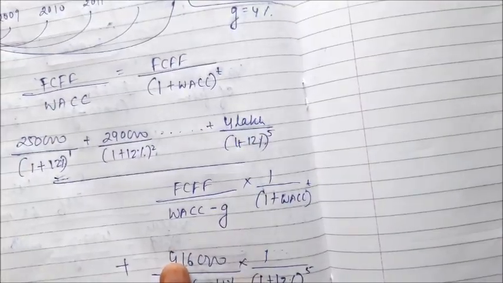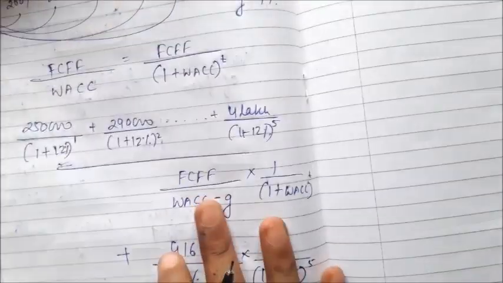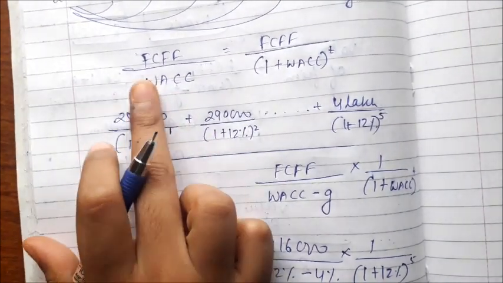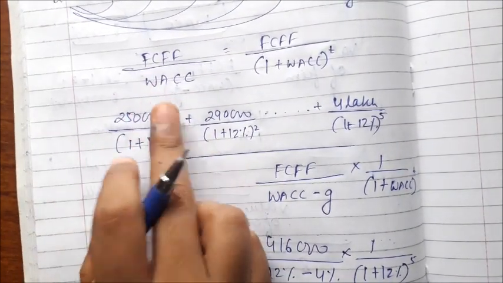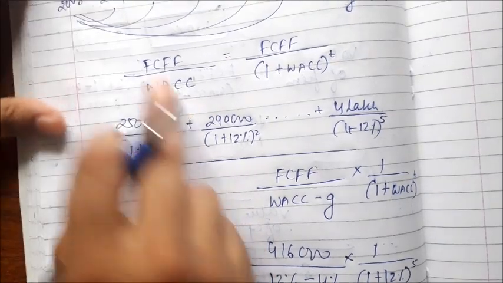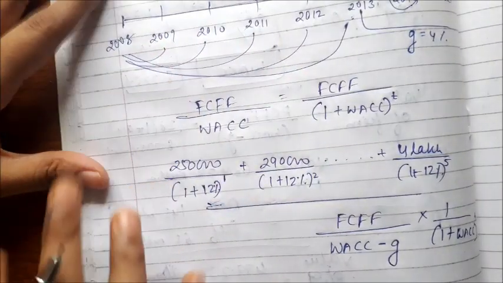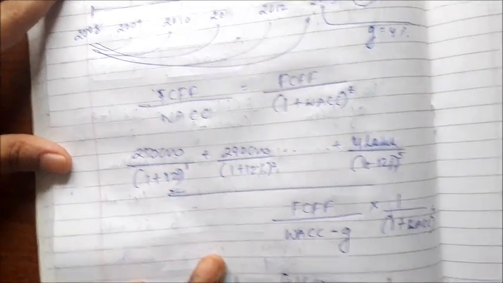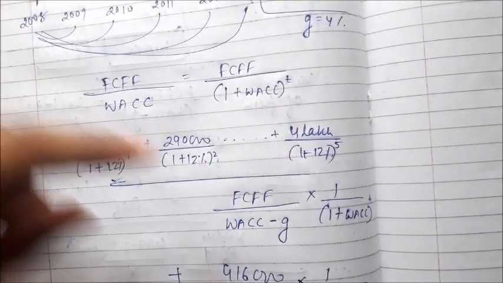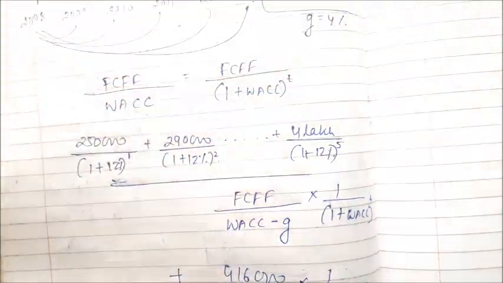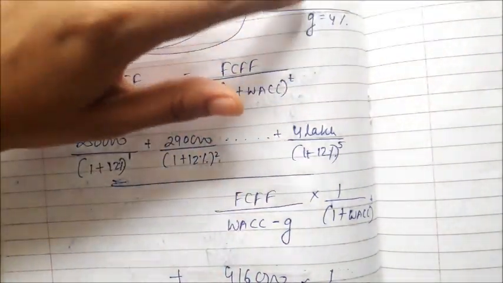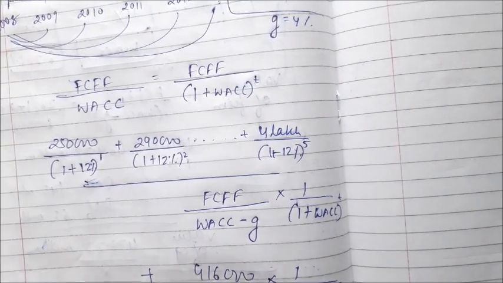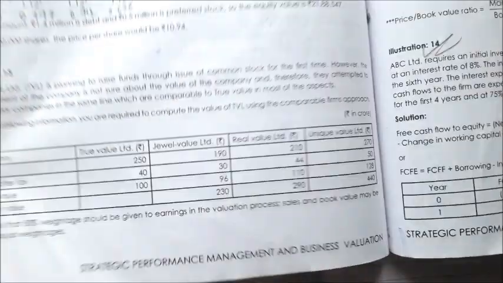Now illustration number 13. Here you might have thought why this value without growth is not used. Because these cash flows are uneven, different. So we are going to bring every cash flow to the present value. But in the terminal value, the growth rate is given and the terminal value is going to be infinity from this year onwards. So we will take the same terminal value formula.